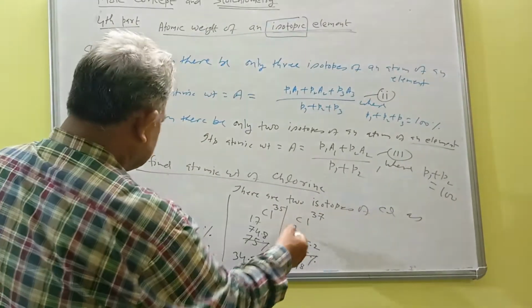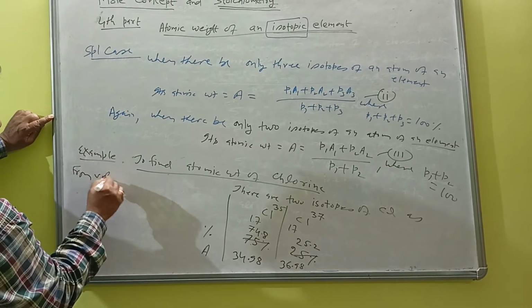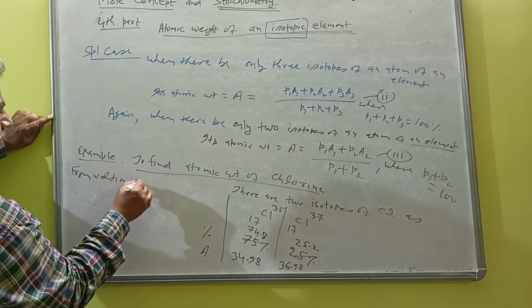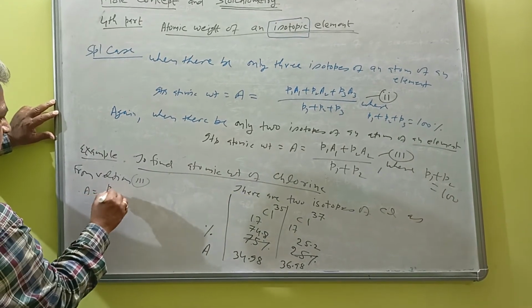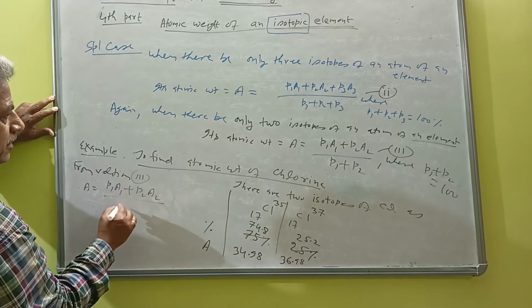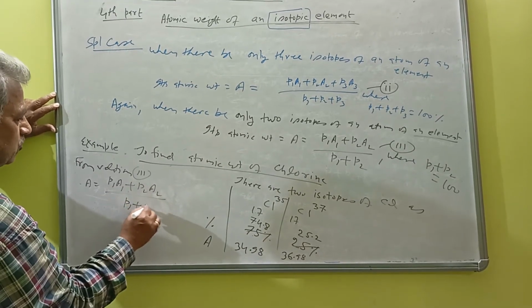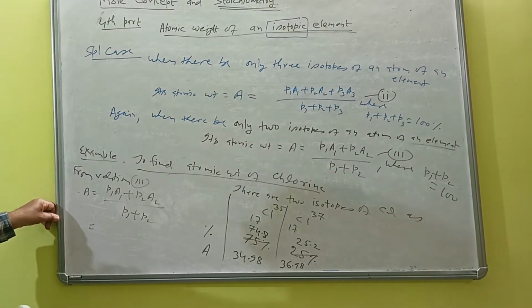So in the next step I am writing here from relation third, A is equal to P1 A1 plus P2 A2 divided by P1 plus P2. So what is the value of P1?